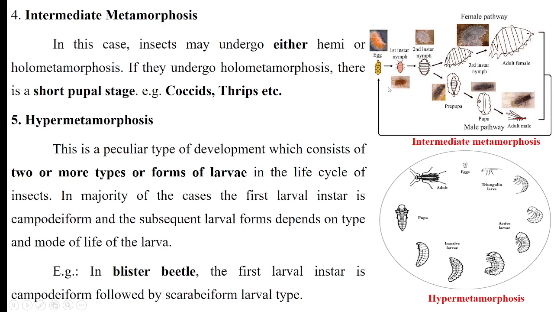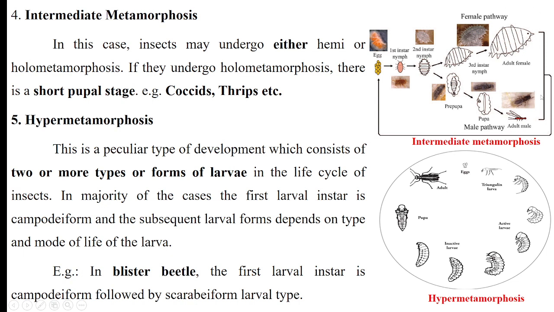So here you can see the development of the male and female is different. Female is going through incomplete metamorphosis. This is nymph, second instar nymph, third instar nymph, then adult female. However, male is going through complete metamorphosis. You can see here second instar nymph, then pre-pupa, pupa and adult, and adult having wings, antennae, etc.